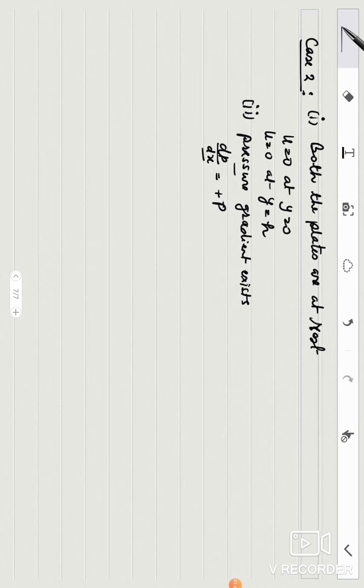So it means that there are variations in pressure, and because there are variations in pressure, the flow will be produced in the fluid. So here the cause of flow is pressure gradient. Okay, so this is the situation, and this situation is known as plane Poiseuille flow.